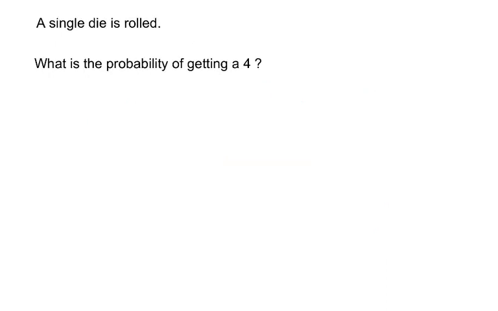Let's look at some more. A single die is rolled. What is the probability of getting a 4? Let's think about the outcomes that we have, because remember, probability is equal to successes over outcomes. So what I need to know is, how many outcomes do I have? What are my successes? Well, on a single die, the outcomes would be 1, 2, 3, 4, 5, and 6. So I have 6 outcomes.